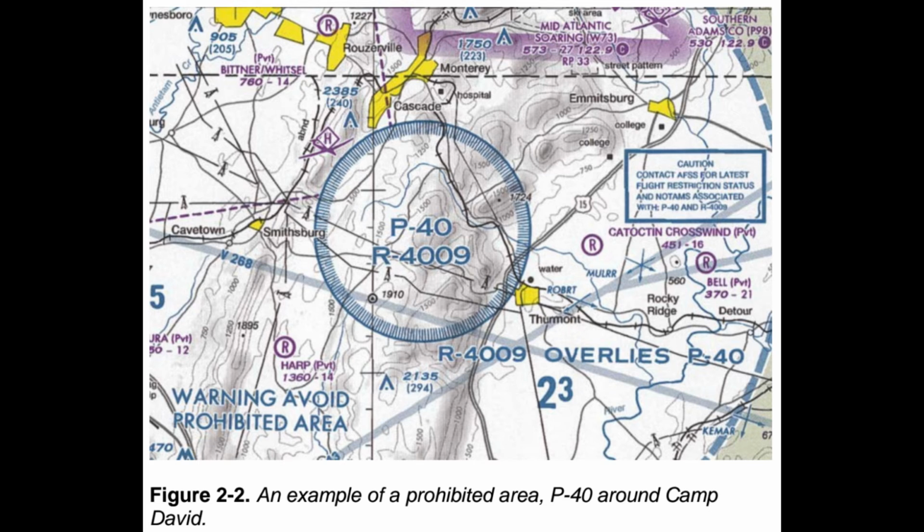Restricted areas. Restricted areas are areas where operations are hazardous to non-participating aircraft and contain airspace within which the flight of aircraft, while not wholly prohibited, is subject to restrictions. Activities within these areas must be confined because of their nature, or limitations may be imposed upon aircraft operations that are not a part of those activities, or both. Restricted areas denote the existence of unusual, often invisible, hazards to aircraft, e.g., artillery firing, aerial gunnery, or guided missiles. Penetration of restricted areas without authorization from the using or controlling agency may be extremely hazardous to the aircraft.